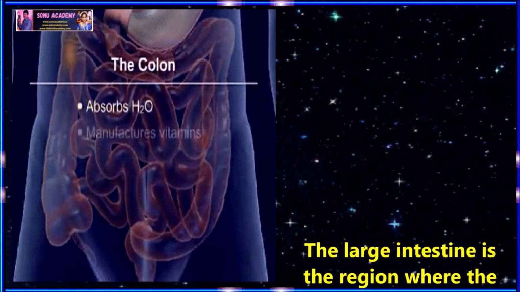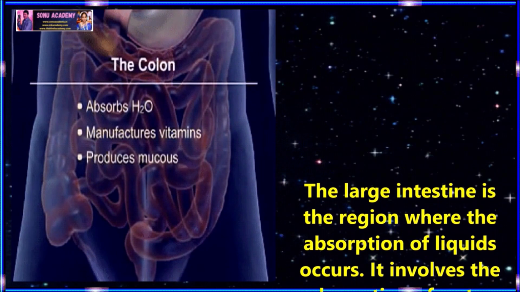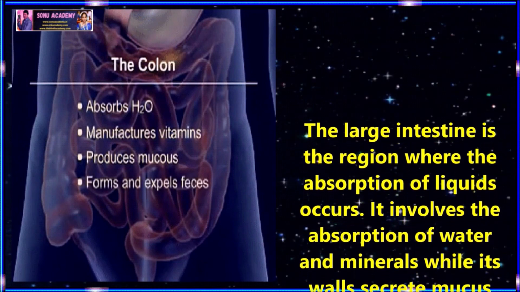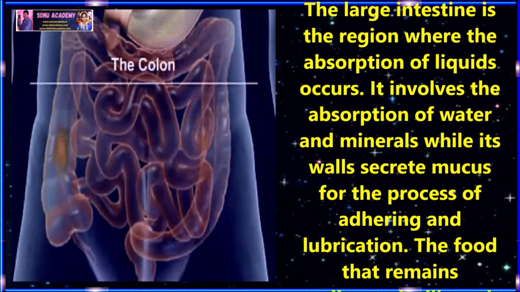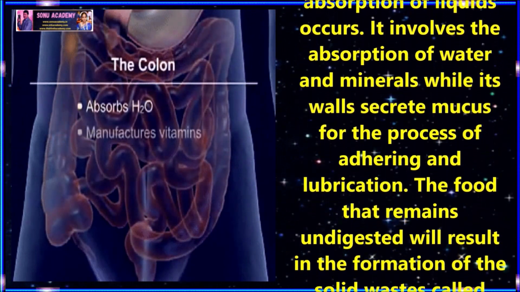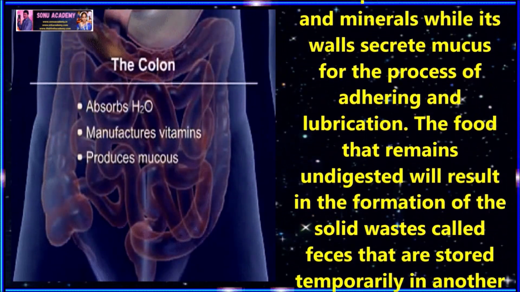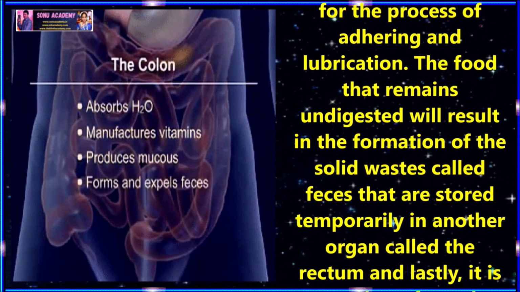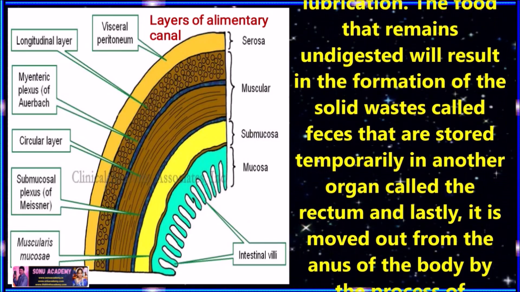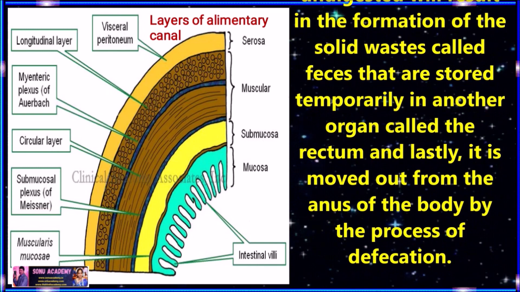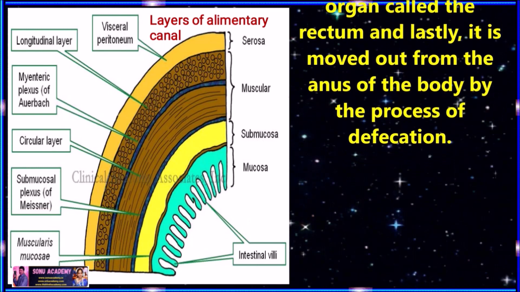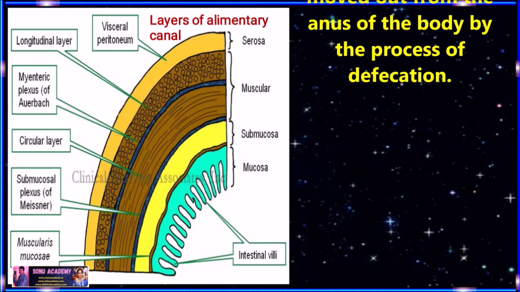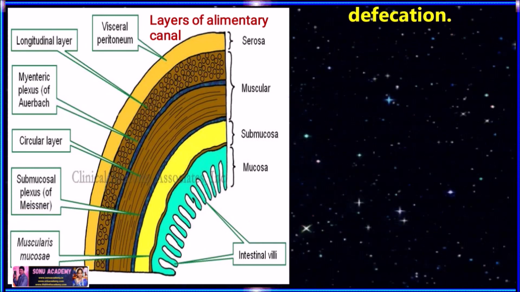Large intestine. The large intestine is the region where the absorption of fluid occurs. It involves the absorption of water and minerals, and it secretes mucus for adhering and lubrication. The food that remains undigested results in the formation of solid waste called feces. These are stored temporarily in another organ called the rectum, and lastly they are moved out from the anus of the body by the process of defecation.